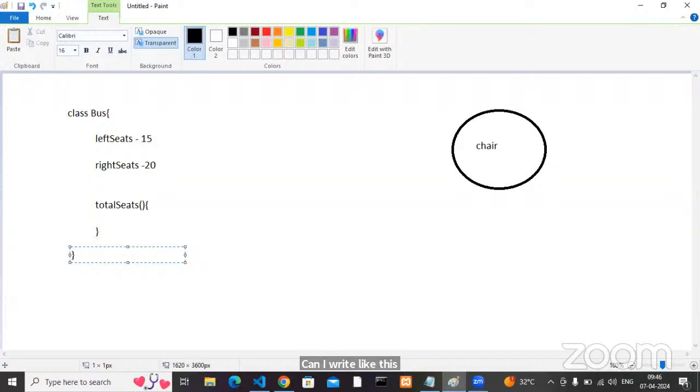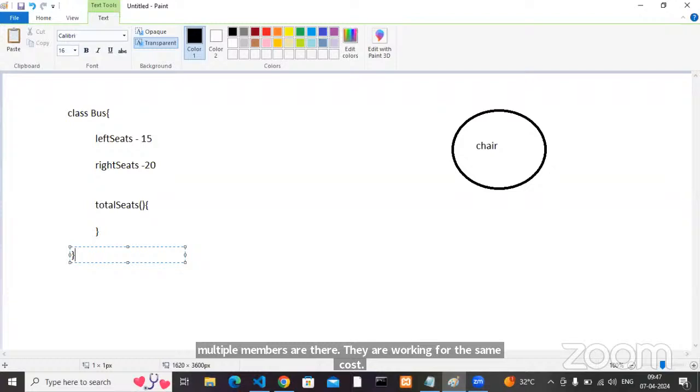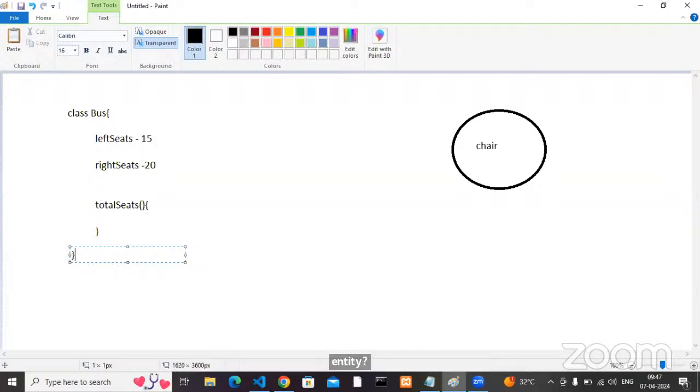There are multiple members, and they are working for the same cause. Why can't we wrap all this stuff in a single entity? That single entity we can say is a class or not. Understood? Now,